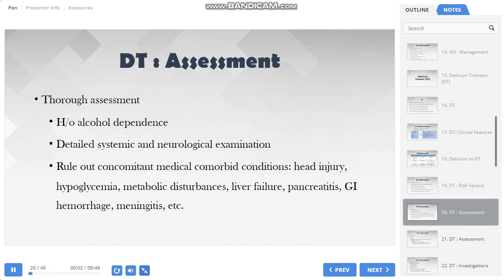So how to assess for delirium tremens? As discussed in the previous session on how to assess for alcohol withdrawals, all those steps must also be followed for DT. That is, we need to take a proper history of alcohol use, establish alcohol dependence, conduct a thorough physical examination as well as a detailed systemic and neurological examination, and rule out other medical conditions, especially head injury, hypoglycemia, electrolyte imbalance, liver failure, pancreatitis, GI hemorrhage, meningitis, etc. This is to rule out other causes of delirium rather than ascribing delirium to DT alone.